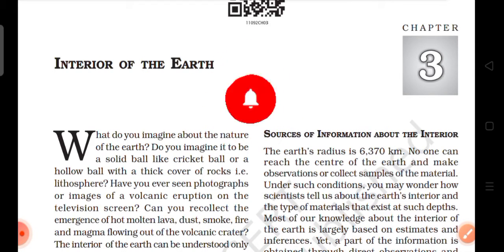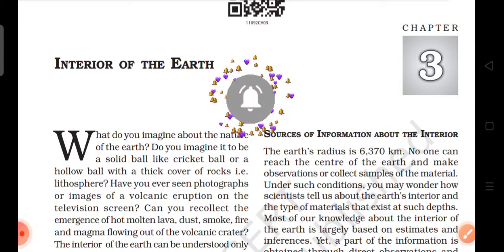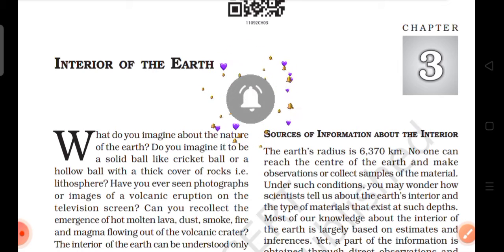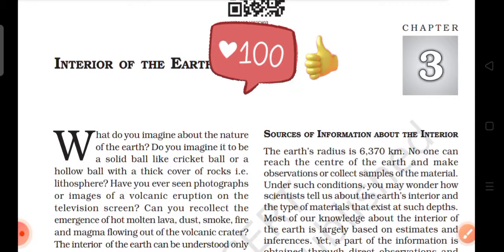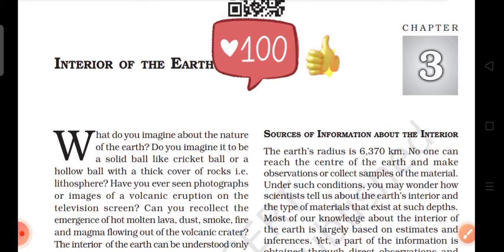This chapter deals with sources of information about the Earth's interior, direct sources, indirect sources, earthquake waves, propagation of earthquake waves, emergence of shadow zone, types of earthquakes, effects of earthquakes, structure of the earth, the crust, the mantle, the core, volcanoes and volcanic landforms, types of volcanoes, shield volcano, composite volcanoes, caldera, flood basalt provinces, mid-oceanic ridge volcanoes, volcanic landforms, intrusive forms, plutonic rocks, batholiths, laccoliths, lapolith, phacolith, sills and dikes.